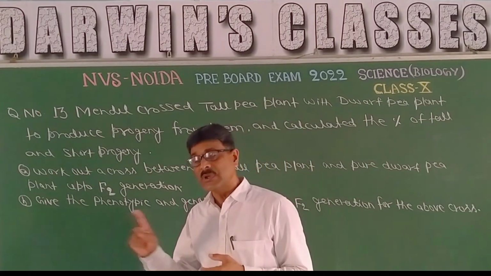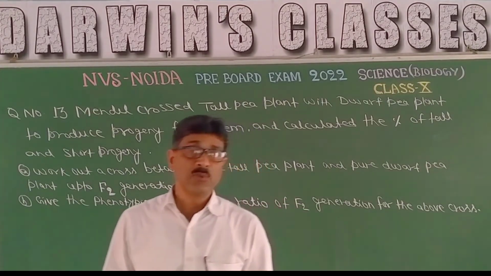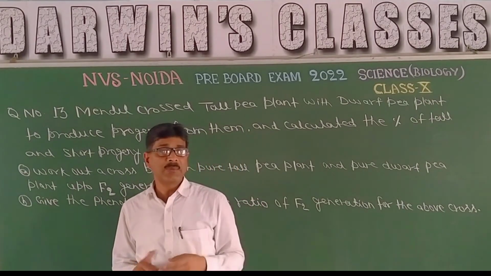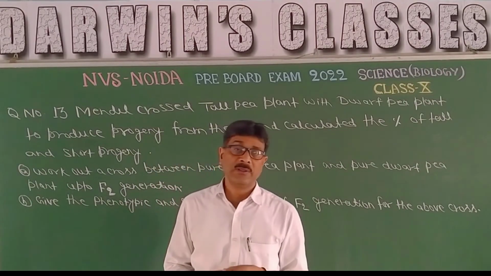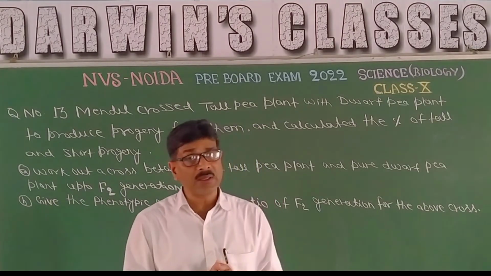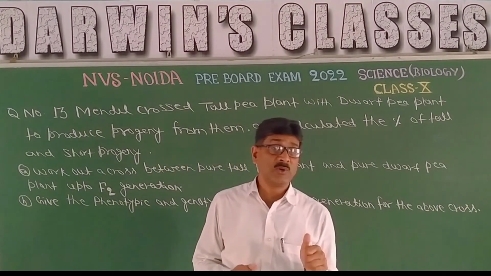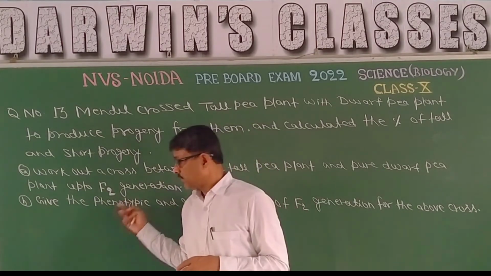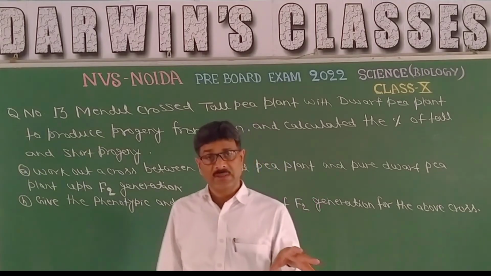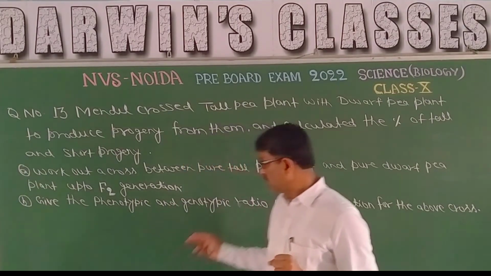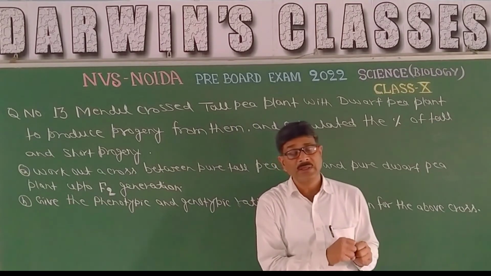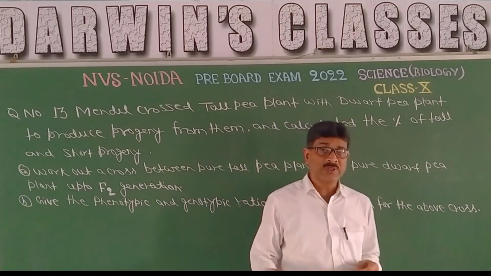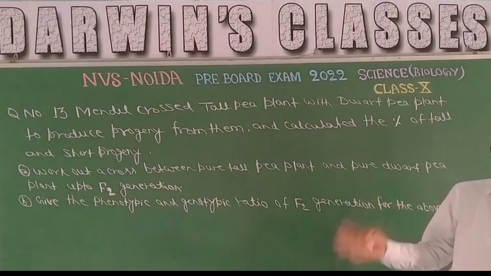When there will be selfing among the F1 generation, then what will happen? In F2 generation, one will be pure tall, that is capital T capital T, two will be impure tall, that is one capital T and another small t, and one will be small t small t. That means in F2 generation, their phenotypic ratio will be 3:1, 3 tall, 1 dwarf, and their genotypic ratio will be 1:2:1. That means 1 pure tall, 2 impure tall, and 1 dwarf. So this is the answer of question number 13.